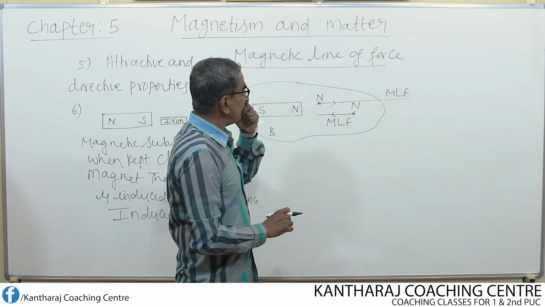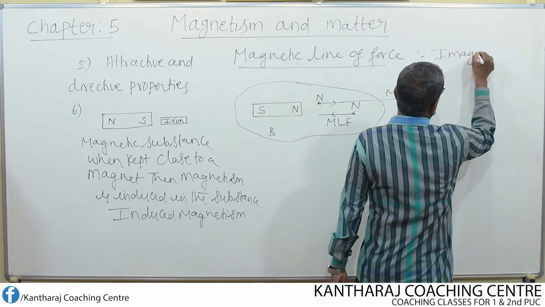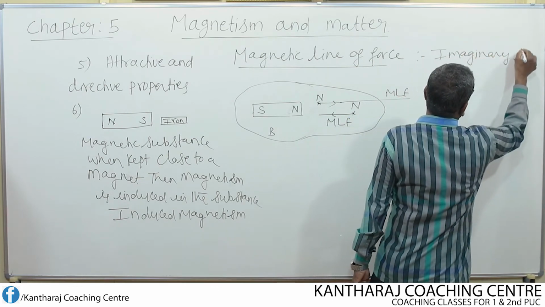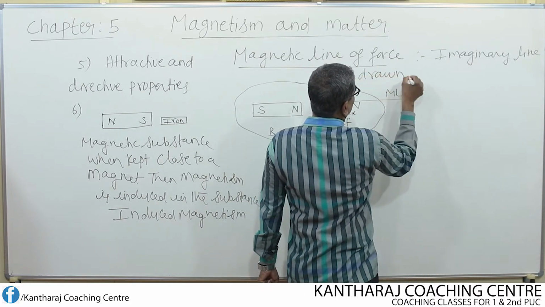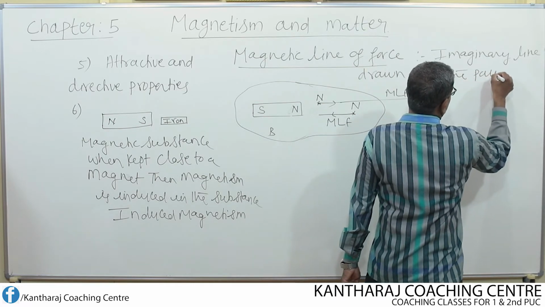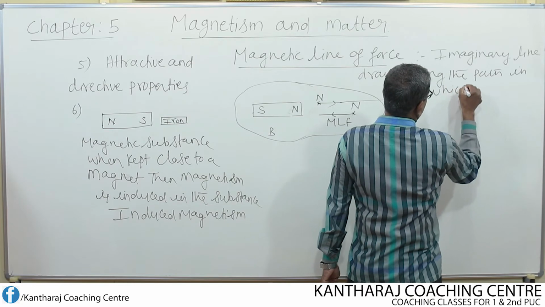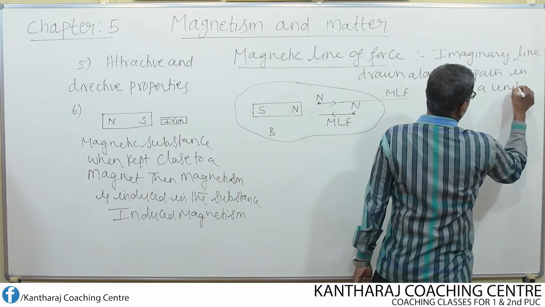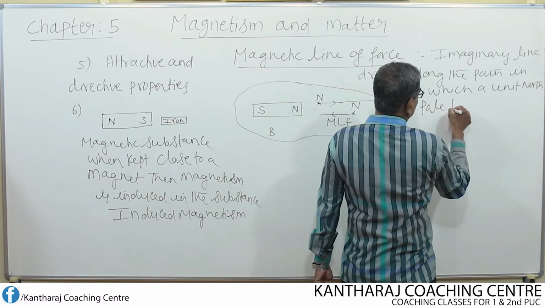So what is meant by magnetic line of force is the imaginary line drawn along the path in which a unit North Pole tends to move.